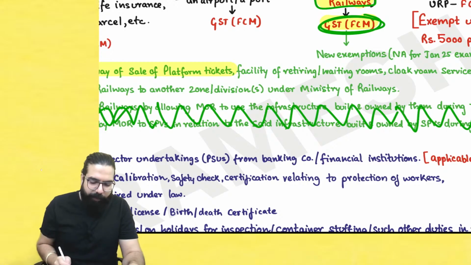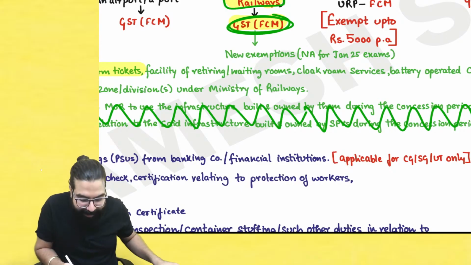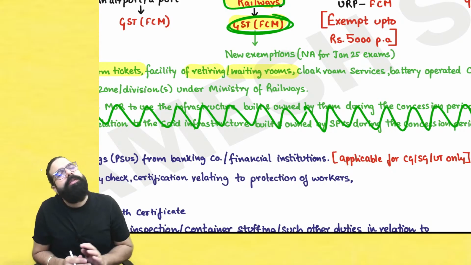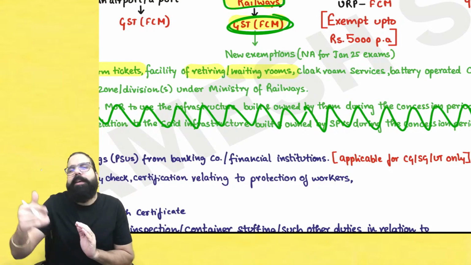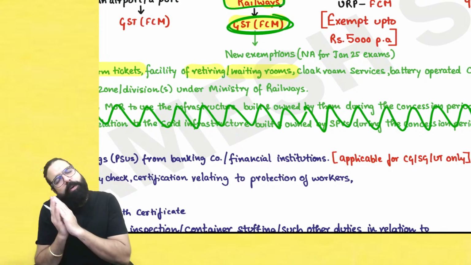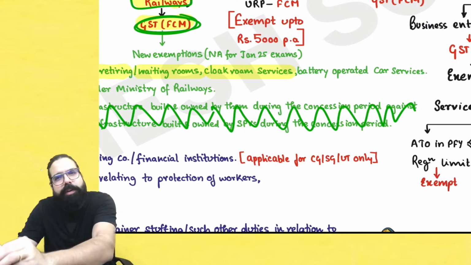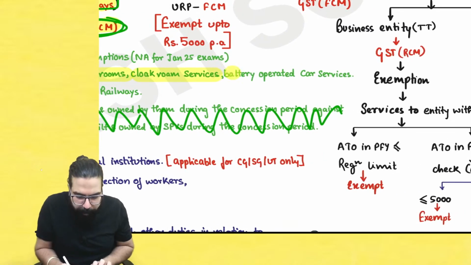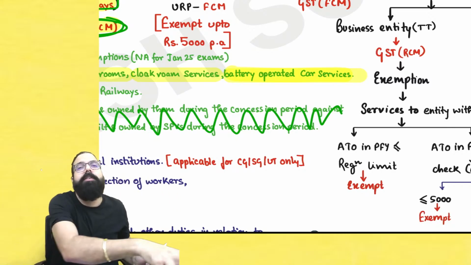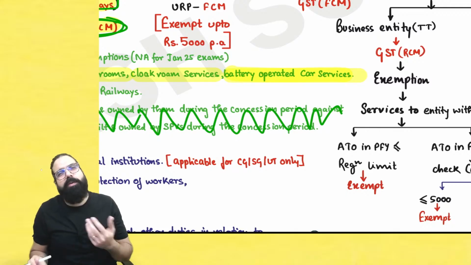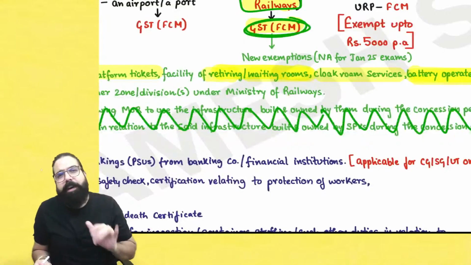Okay? When you buy a platform ticket, or you go to the railway station, in the railway station there are retiring rooms and waiting rooms where you can stay for some time. Might be for 6 hours. Your next train is after 6 hours, so you can go and stay in the waiting room for some time, sleep for some time. In the clock room, you can keep your goods. Or battery operated car services, to go from one platform to another platform. Battery operated car services are nowadays there in the railway station. All these are 20 rupees, 30 rupees, small services. But waiting room, retiring room, they charge 400-500 rupees.